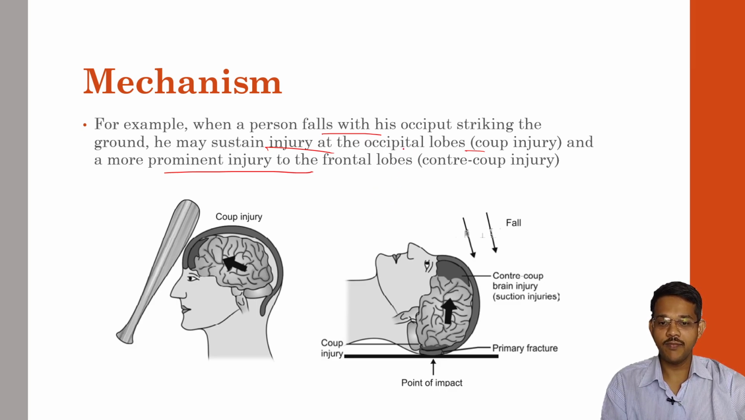So in this example, if there is an injury in the occipital lobe, there may be a more prominent injury occurring in the frontal lobe. One example is when sudden stoppage of the head by a striking object like a baseball hits the frontal lobe, there will be injury in the frontal lobe, that is the coup injury. And one more example, as I mentioned, a person falling on the occipital region: the sudden stoppage may cause the brain to rebound inside the skull and hit the frontal bone and cause a contre-coup injury in the frontal lobe.